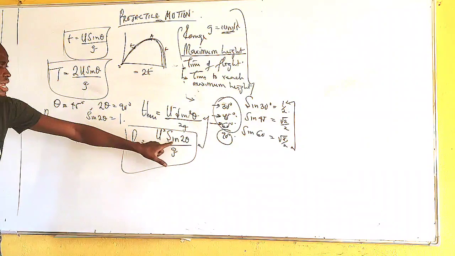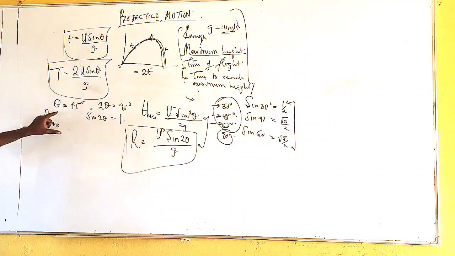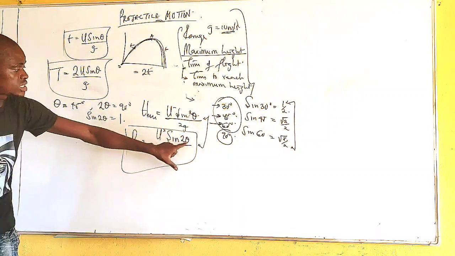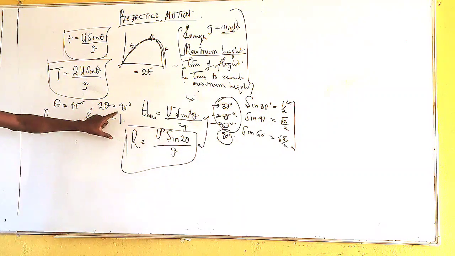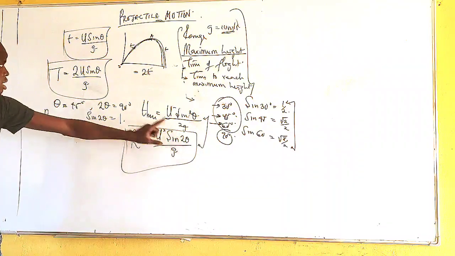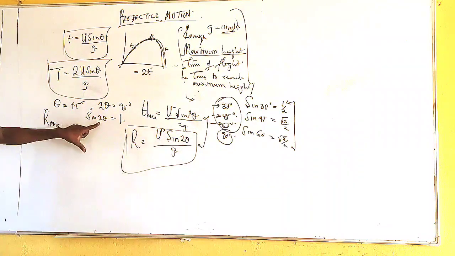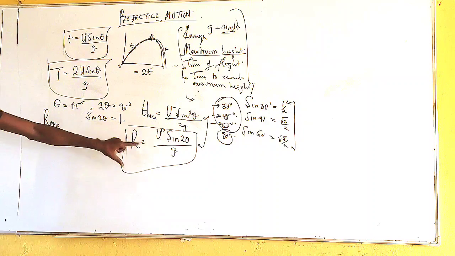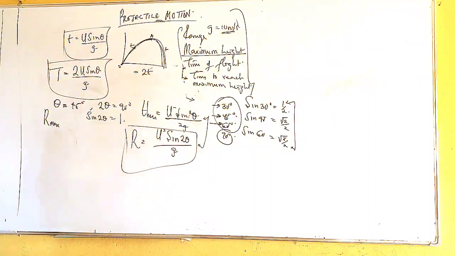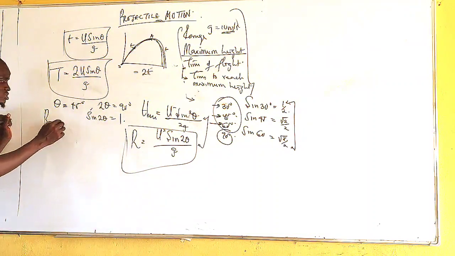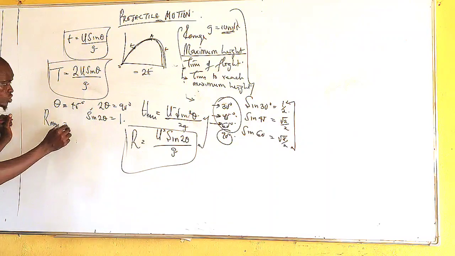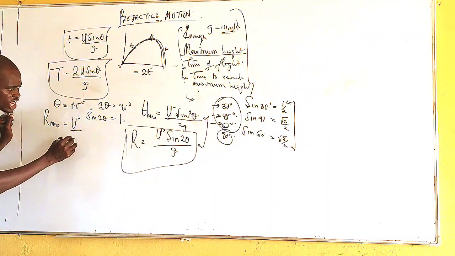If I substitute here, when my theta is 45 degrees, 2 times 45 is going to give me 90. So 2 theta represents 90 here. So sine 90 is sine 2 theta, so sine 2 theta is equal to 1, which is still the same condition altogether. So from here, the maximum range of the projectile should be equal to u squared all over g.